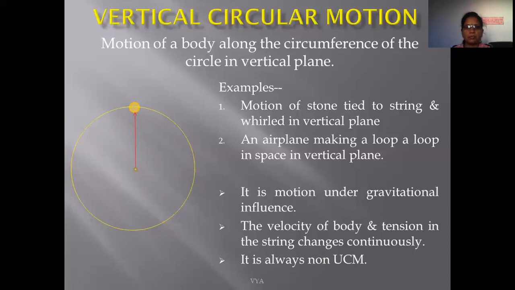But in vertical circular motion, the magnitude of velocity is different at different points. Direction is always tangential at any point, but the magnitude is also changing, and so this vertical circular motion is non-uniform circular motion.